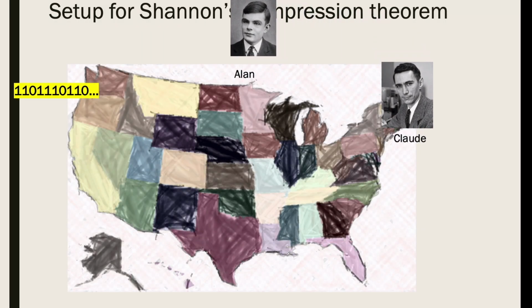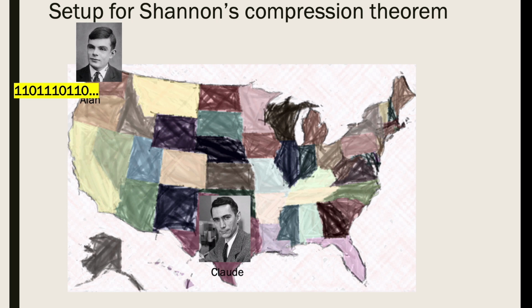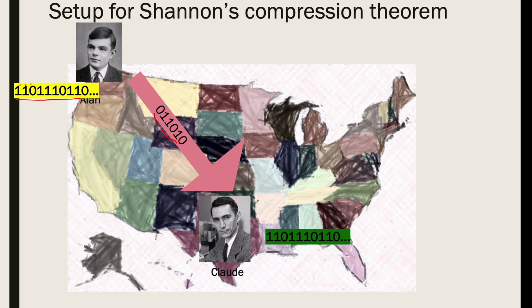And then the way the game works is, Alan will go to Seattle, and he will observe the actual realization, the actual sequence of 100 days, let's say rain, rain, not rain, and so on. And then he will send some compressed bits to Claude based on the scheme that they agreed upon. Now Claude receives this sequence, and he has to use that sequence and the scheme, but no other information, to decompress and produce this sequence here. And we will say that this compression scheme was successful if the reconstructed sequence agrees with the original sequence.